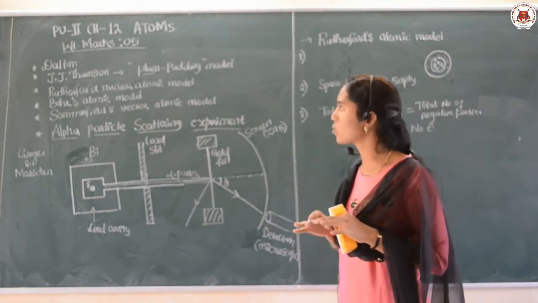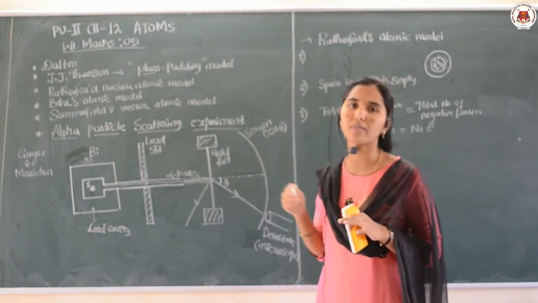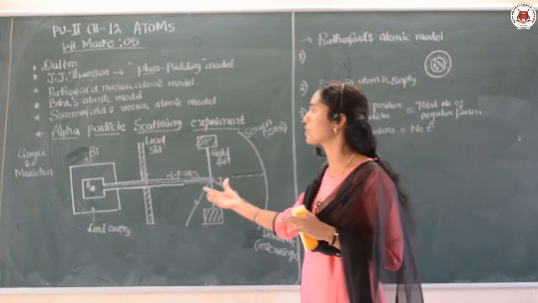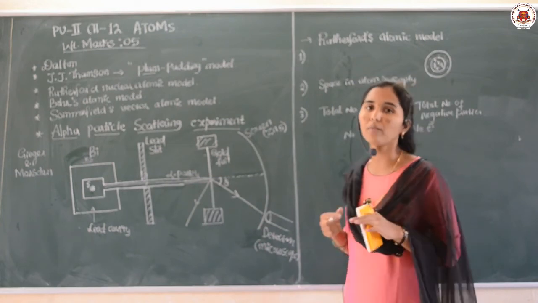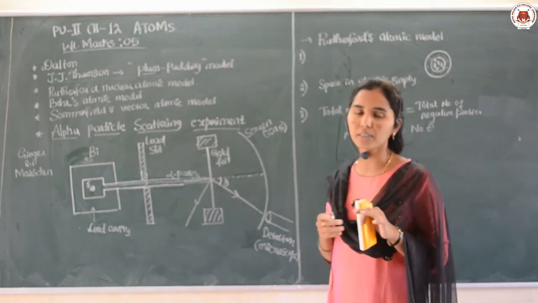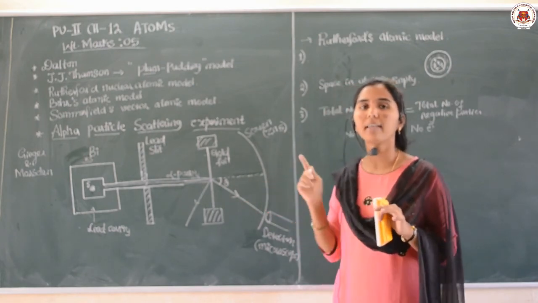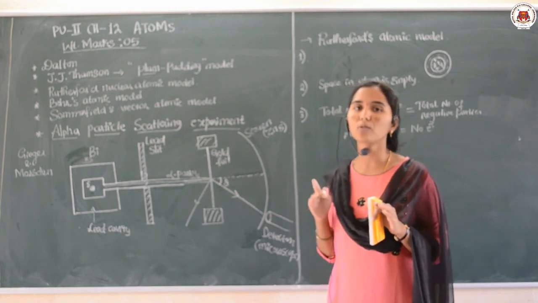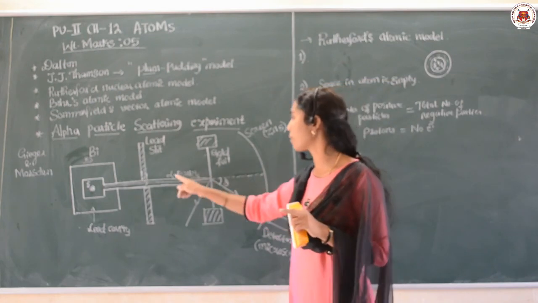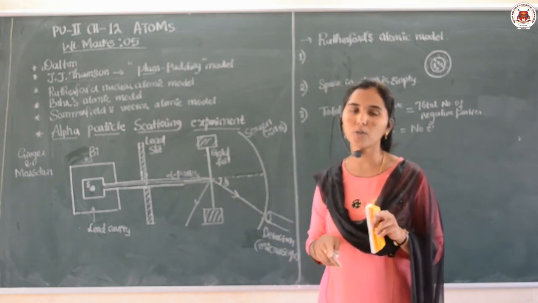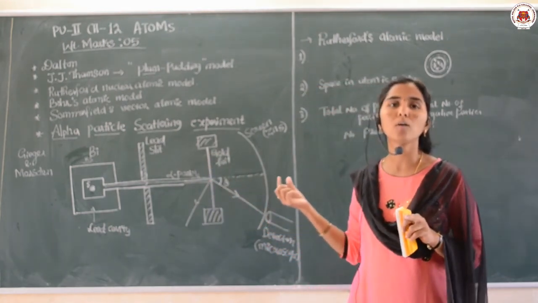I hope, dear students, you understood the different theories introduced by different scientists, especially the alpha particle scattering experiment, where we have three points. To reflect the alpha particle, there must be an electrostatic force of repulsion, because the alpha particle has a positive charge, and the gold foil's nucleus also has a positive charge.